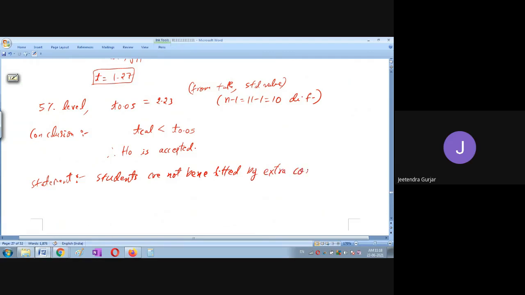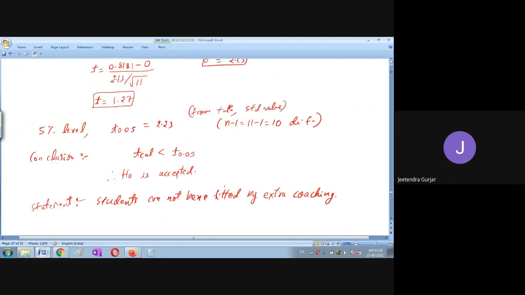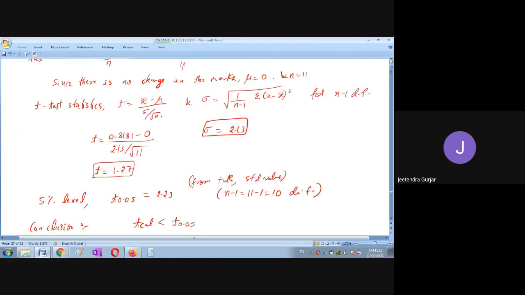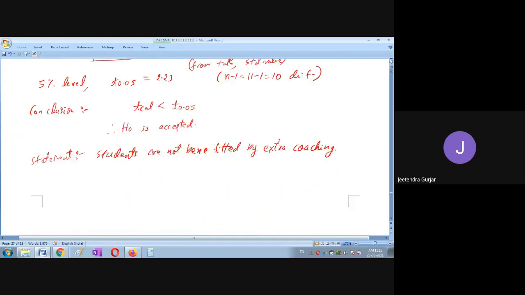Yes, friends, is it clear? Any doubt, please ask me. Yes, one of your best friends has pointed out that in a hurry I have written here minus 1. Really, I appreciate that: it is square root of n, and here it will be n minus 1. Very good. Everybody must be active in the class. That is very, very important.